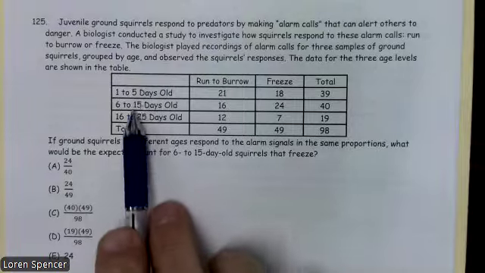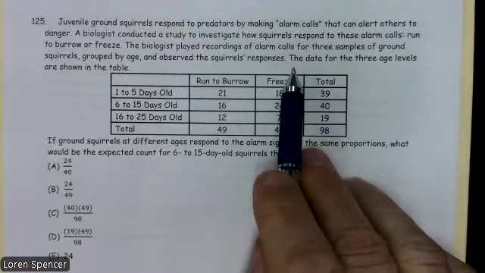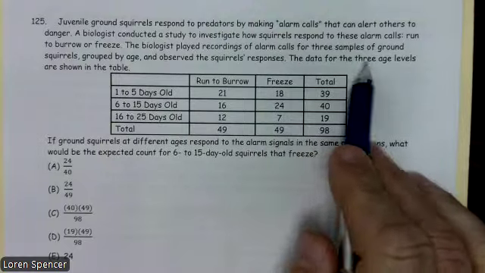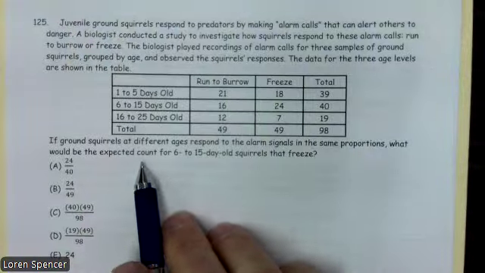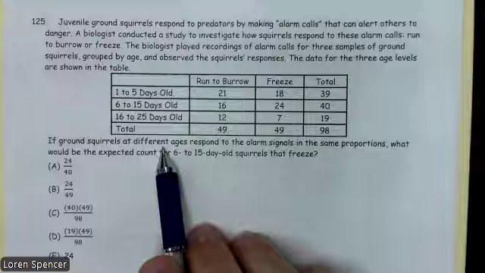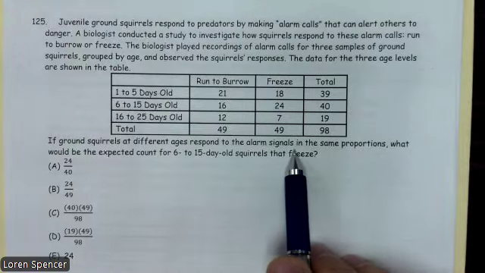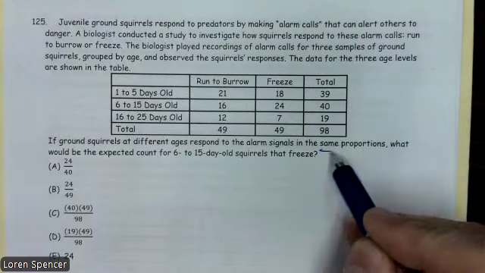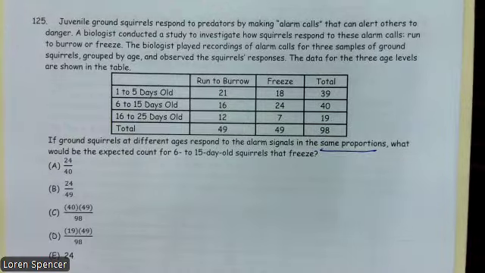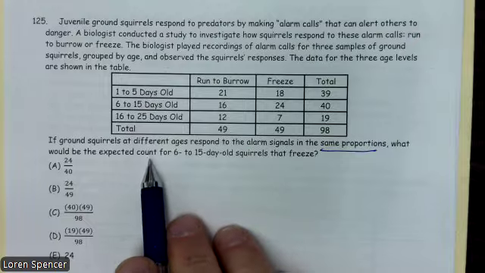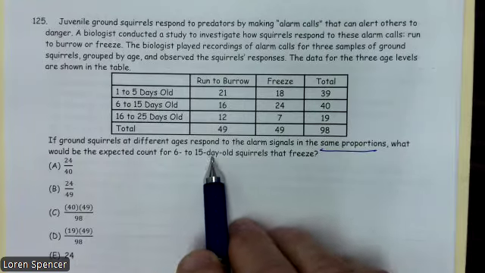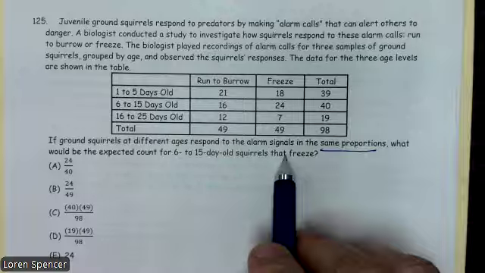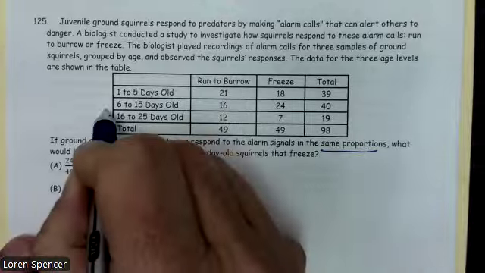Hey, I have more than one sample. They said we have 3 samples. As soon as they tell me it's 3 samples, this is a chi-square test of homogeneity, just as a reminder. If ground squirrels at different ages respond to alarm signals in the same proportions, that tells me chi-square homogeneity. What would be the expected count for 6 to 15-day-old squirrels that freeze? Awesome.